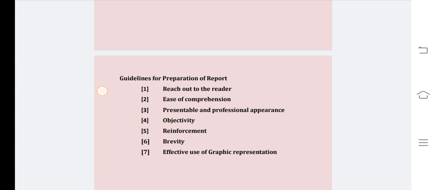Any deviation from truthfulness and objectivity destroys the credibility of both the report and the researcher. Reinforcement. Reinforcement of the information in the text through visual aids facilitates communication with the reader and adds impact to the report. Brevity. Brevity in the presentation of a report without sacrificing completeness adds to its appeal.